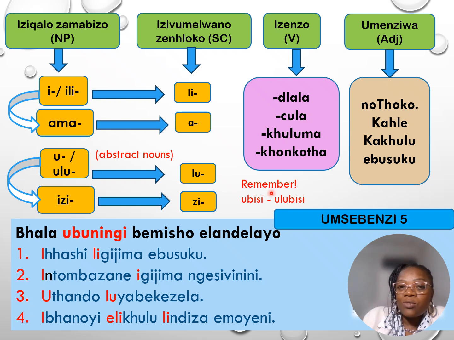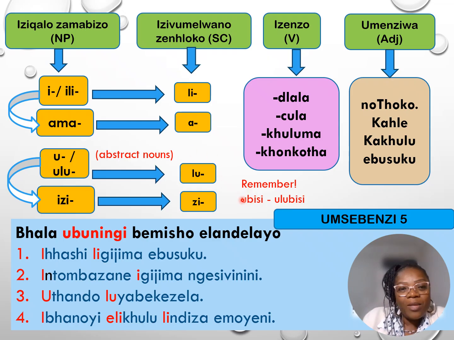Also under this class, we have this word ubisi, which I wrote here. Ubisi originally is supposed to be ulubisi. Ubisi is not an abstract noun. It's a common noun, but it does not have singular or plural, because we don't have the plural of ubisi. We don't have milks in English nor in isiZulu, so it will stay the same. But when it is used in a sentence, it will use lu as a subject concord.